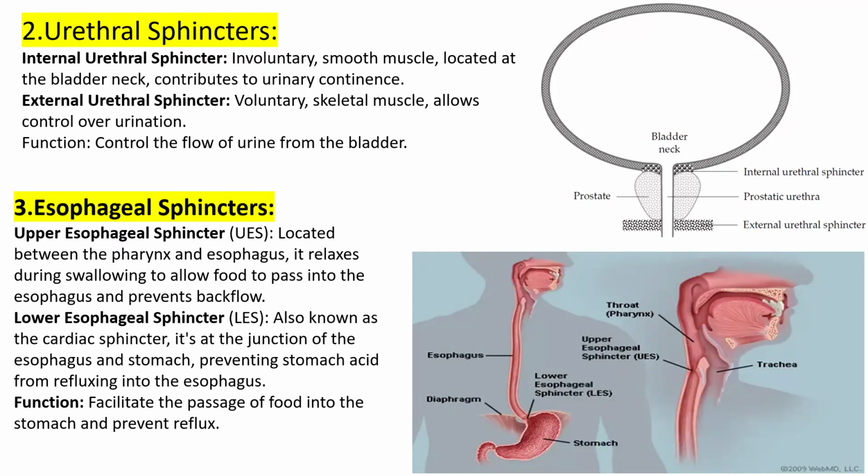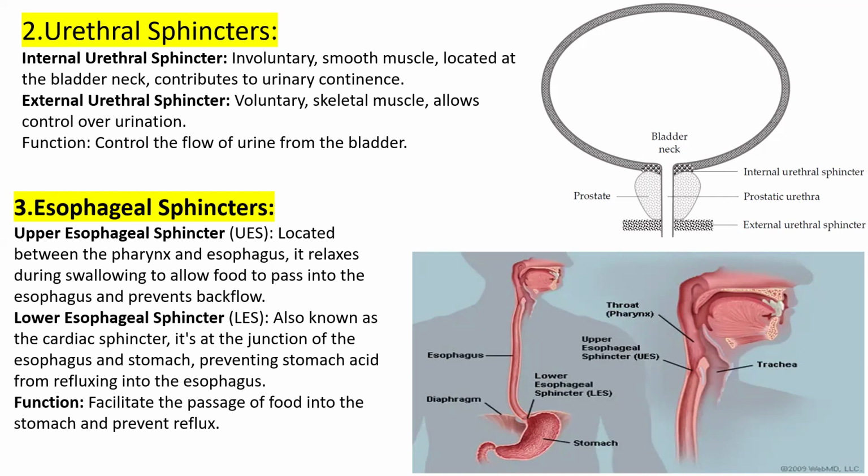When you consume any food, during swallowing, it relaxes and allows food to pass into the food pipe, and it also prevents backflow of food.